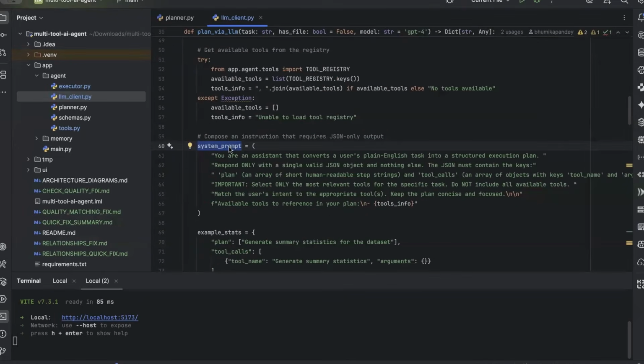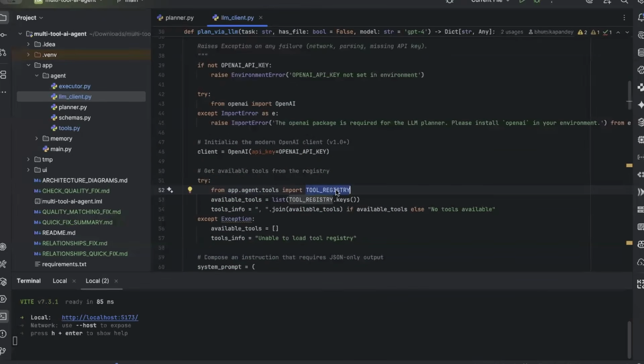Here we define the planner's contract. So we explicitly instruct the model to return valid JSON. No prose, no explanations, only structure. Because agents require machine-readable intelligence. The planner is given awareness of available tools, and this bounds the model's decision space.